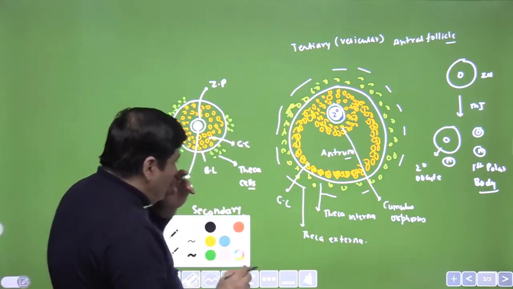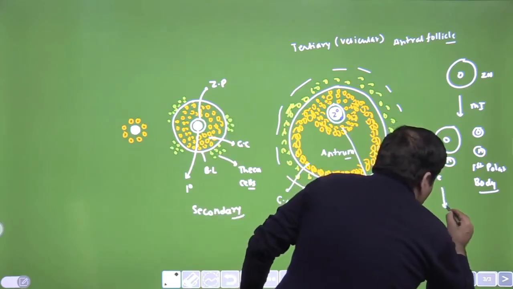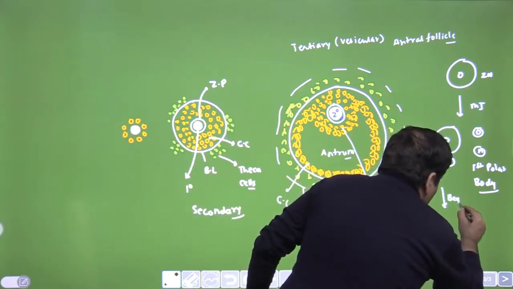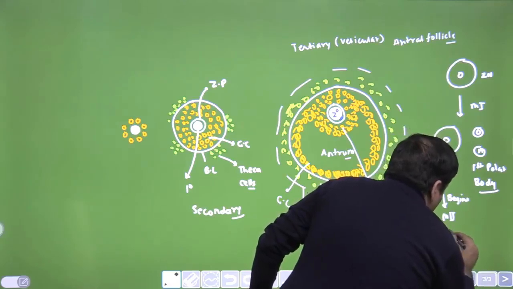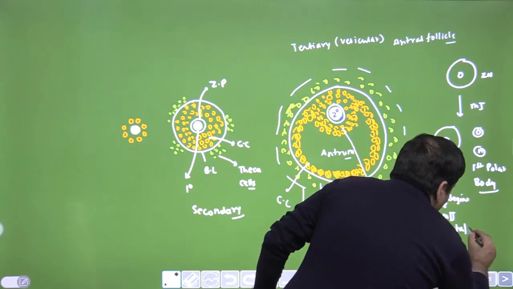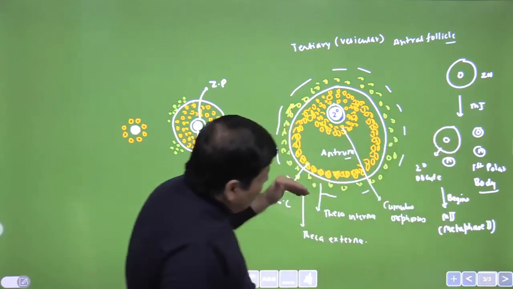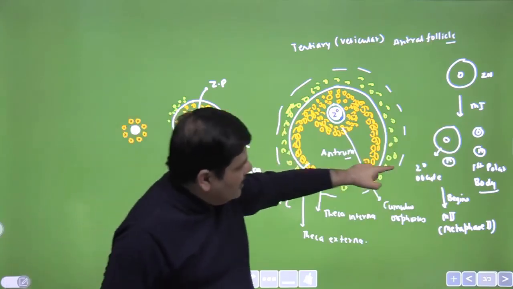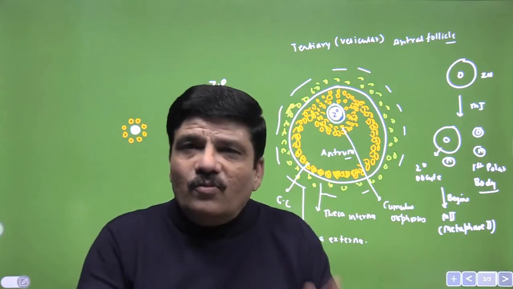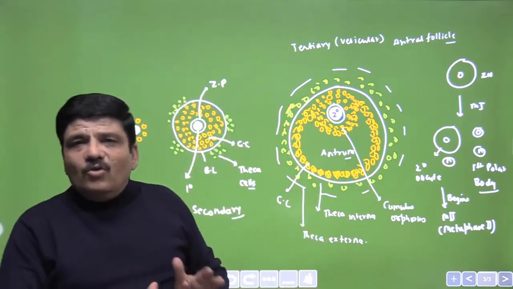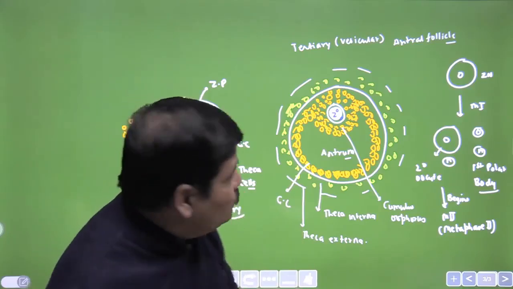So this is why I tell my students that female reproductive physiology is not easy. It begins meiosis 2 and actually gets arrested at metaphase 2. Whatever is released at ovulation is actually this secondary oocyte. Normally we call it an ovum, but whatever is released at ovulation is the secondary oocyte arrested at metaphase 2 of meiosis 2.